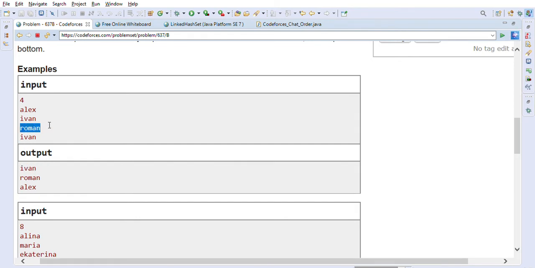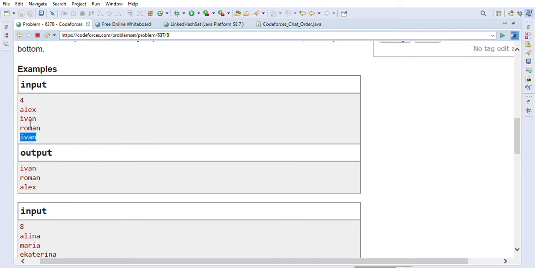Then Roman will be there after Ivan. After that Ivan appears again, but it is skipped, because he already sent another message which is newer than the previous message. So we will not consider this Ivan, and then we will consider Alex as the next, correct? This is how the chat list order will appear, because the newest message that he sent will be on the top.